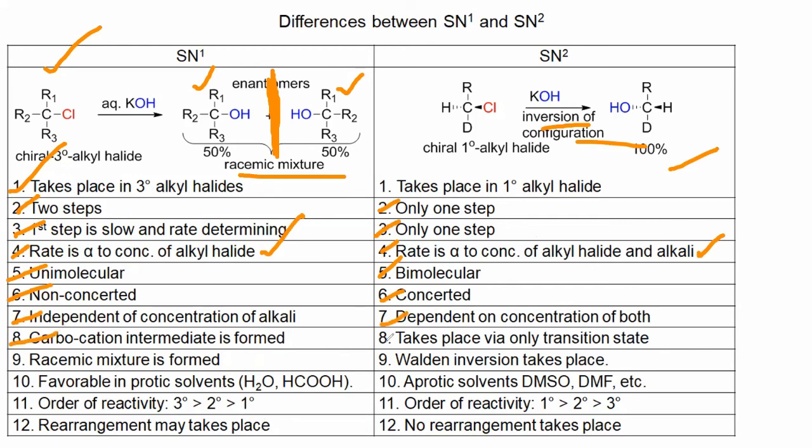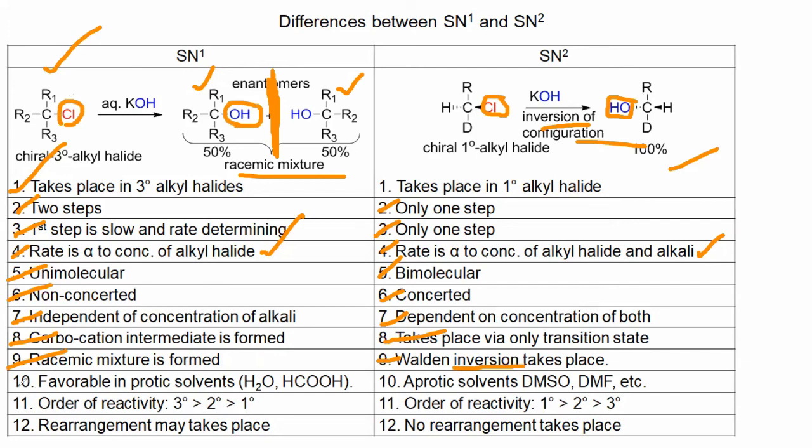Now carbocation is formed, carbocation is not formed, instead a transition state is formed, right? Racemic mixture is formed, racemic mixture is not formed, rather inversion occurs. Inversion means, see here Cl is at the right side and here OH is at the left side, means right to left means inversion. Left means retention. See here Cl is at the right side, OH is also at the right side, so it is retention.